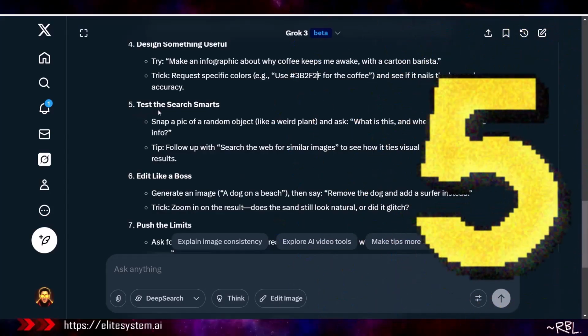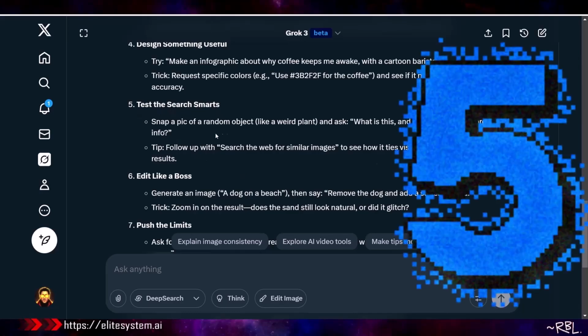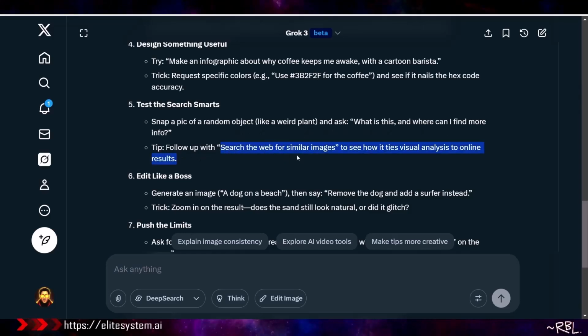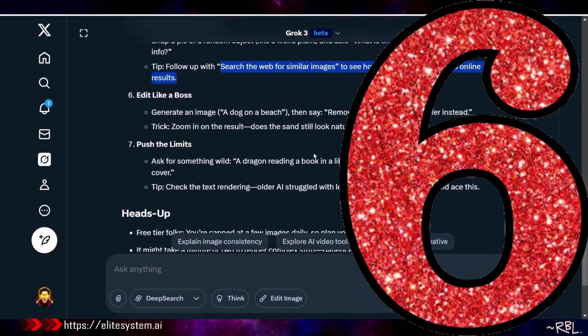Number 5, test the search smarts. Snap a pic of a random object like a weird plant and ask, what is this and where can I find more info? Tip, follow up with search the web for similar images. Nice. Ladies and gents, this is very decent.